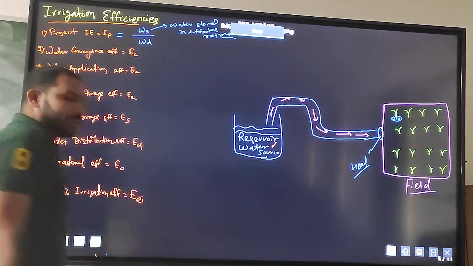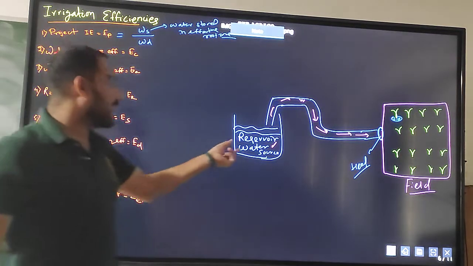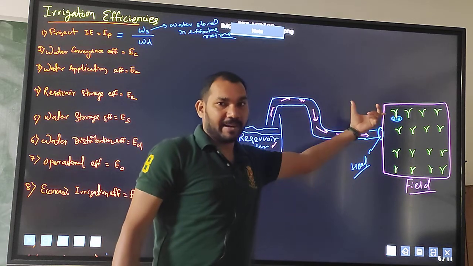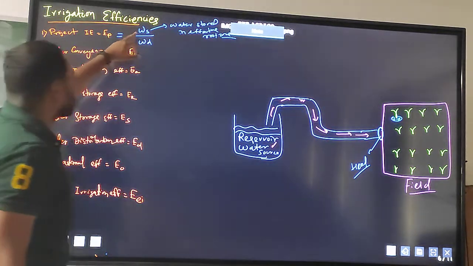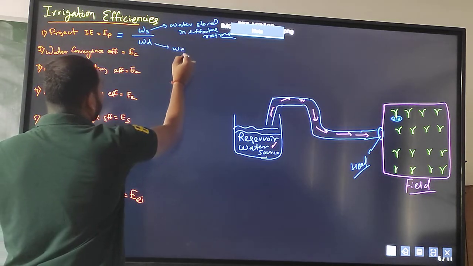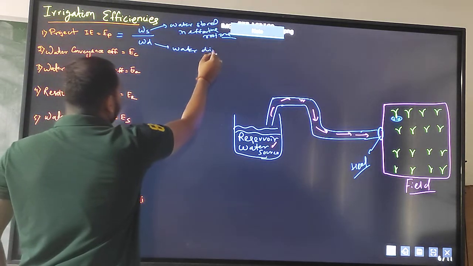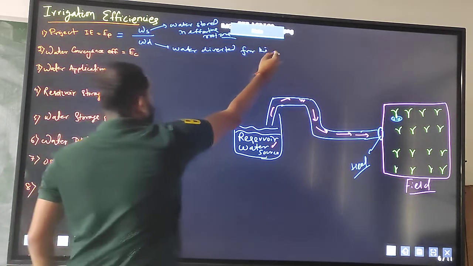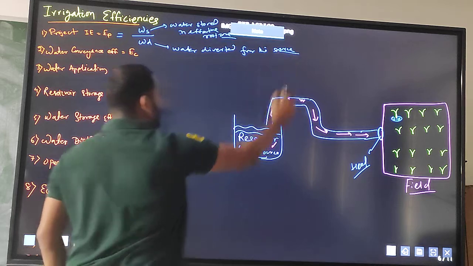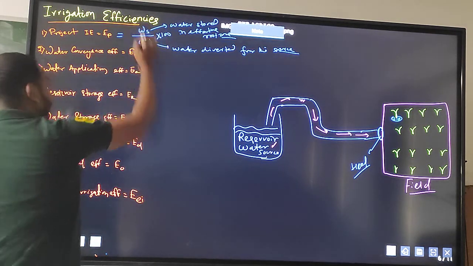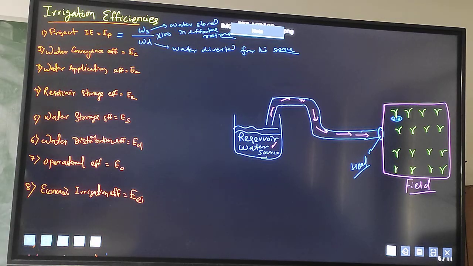So this is my ultimate goal, that I have to irrigate this water to the effective root zone. So this is my ultimate aim. This will be the water stored in the effective root zone, divided by the water diverted from the source. And if you want a percentage, then you multiply by 100. So this will be the project irrigation efficiency.